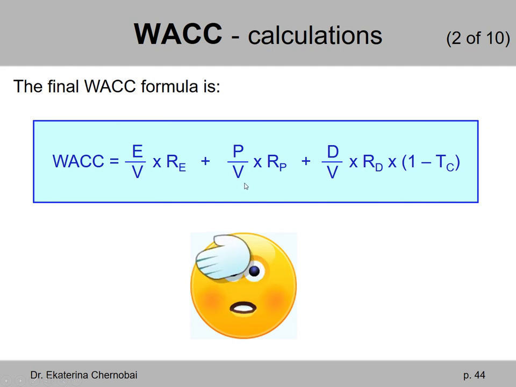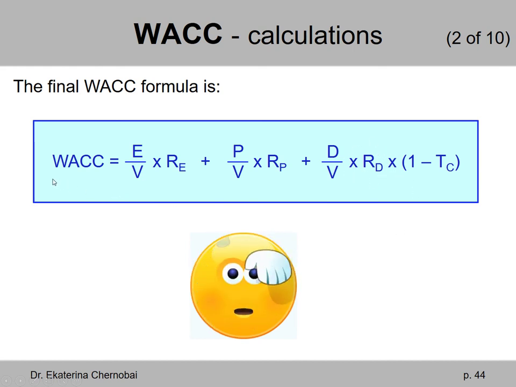And then this weight of preferred stock is multiplied by the cost of preferred stock, RP, plus the last term for the debt amount. The weight of debt, D over V, where D stands for market value of debt and V stands for the market value of the entire firm, multiplied by the pre-tax cost of debt, RD, times 1 minus TC. So RD times 1 minus TC is the after-tax cost of debt. Just RD is the before-tax cost of debt.